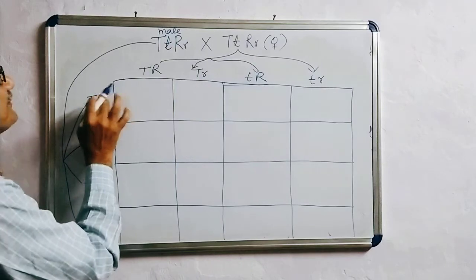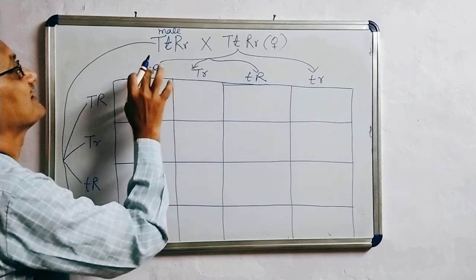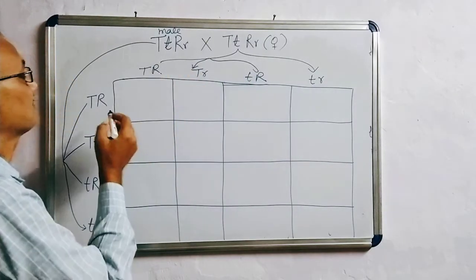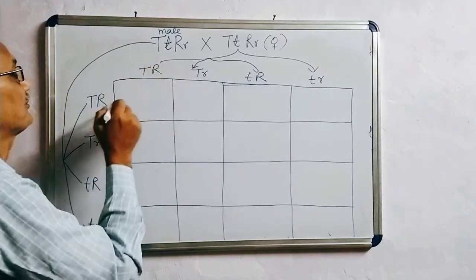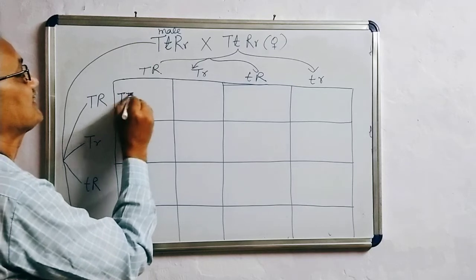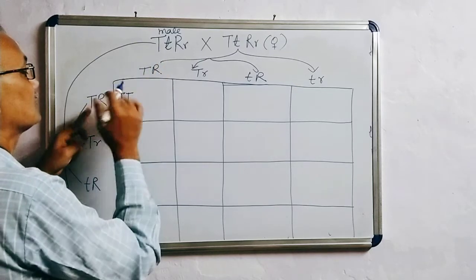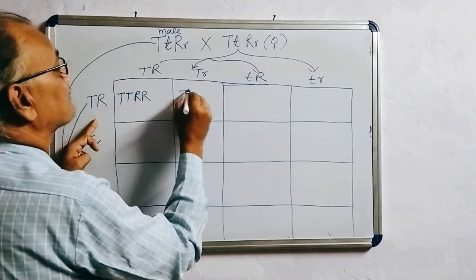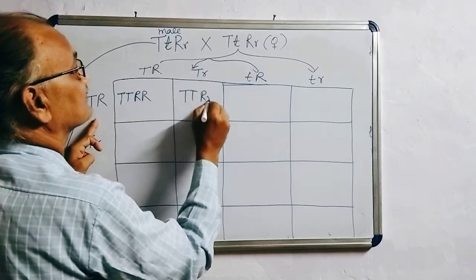Now, there are four types of gamete formation by both the male and female parents. At the time of fusion, a gamete can fuse with any of these, so there are different probabilities of fusion. So I am taking all the probabilities. Simply add both. Capital T, capital R, capital R. Capital T, capital R, small r.